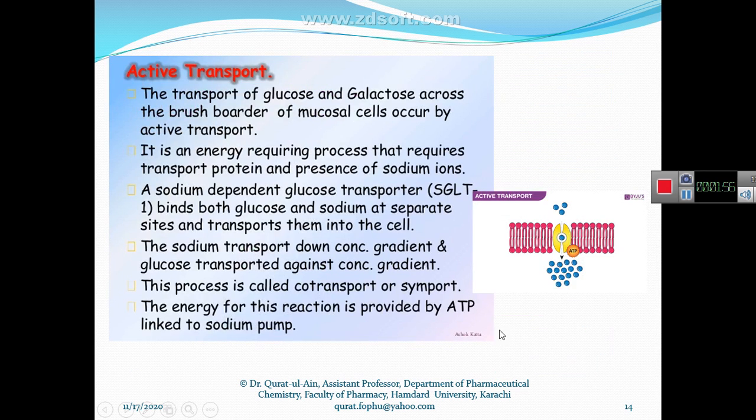However, in active transport, the sugar molecule moves from lower to higher concentration with the help of a transporter protein, and this is against the concentration gradient and requires energy in the form of ATP.